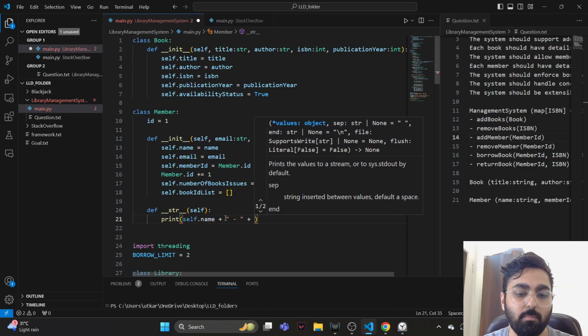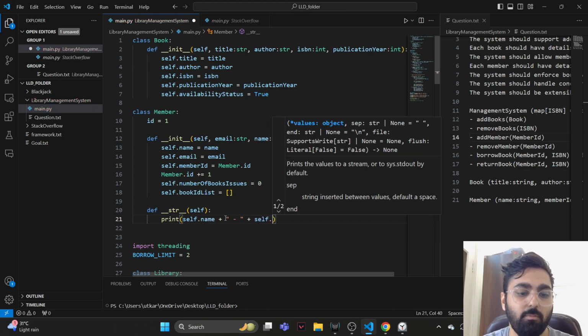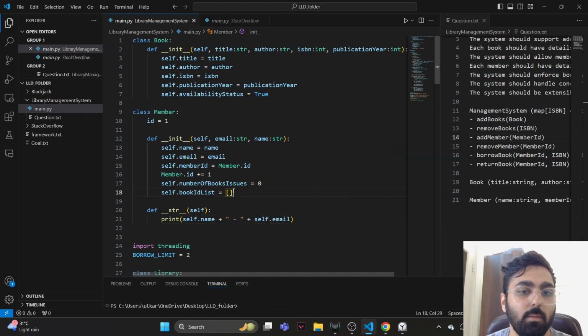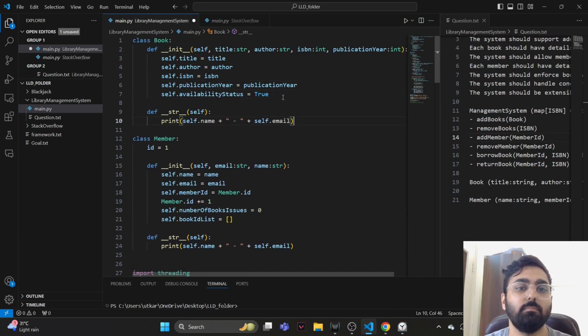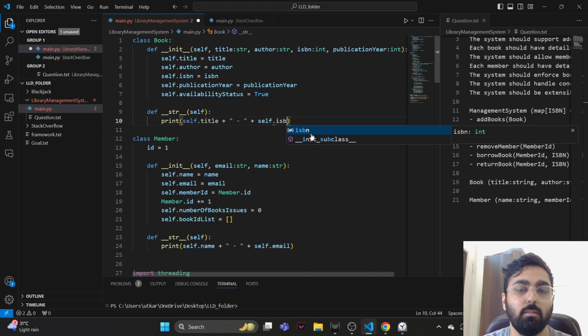That'll be enough for us to validate it. And we'll also add this function to our books. We'll give the title, and we will give the ISBN.